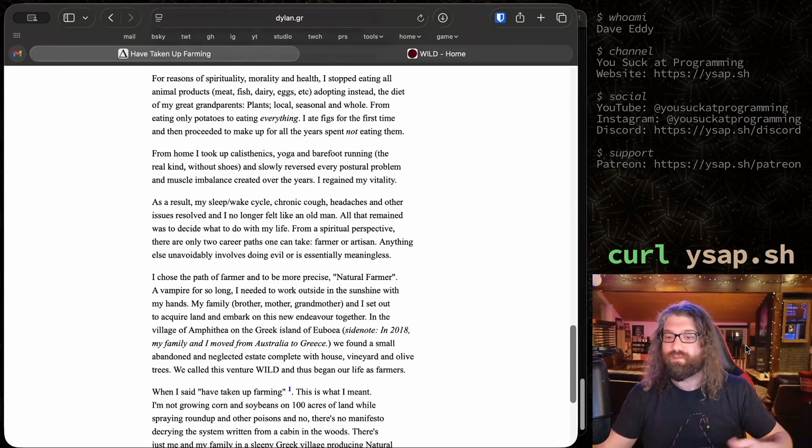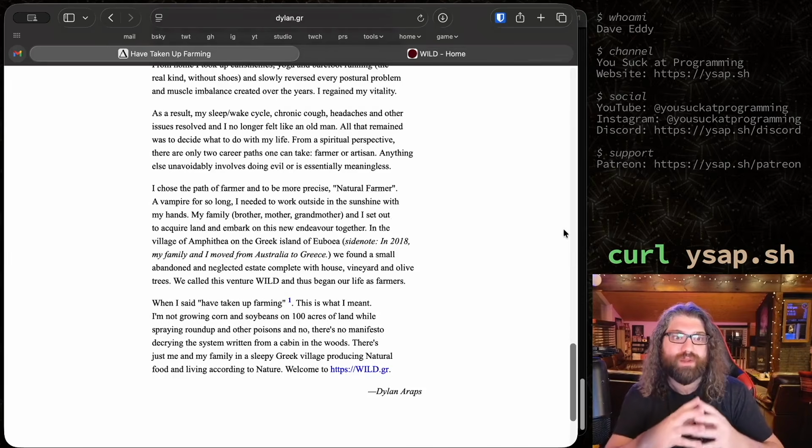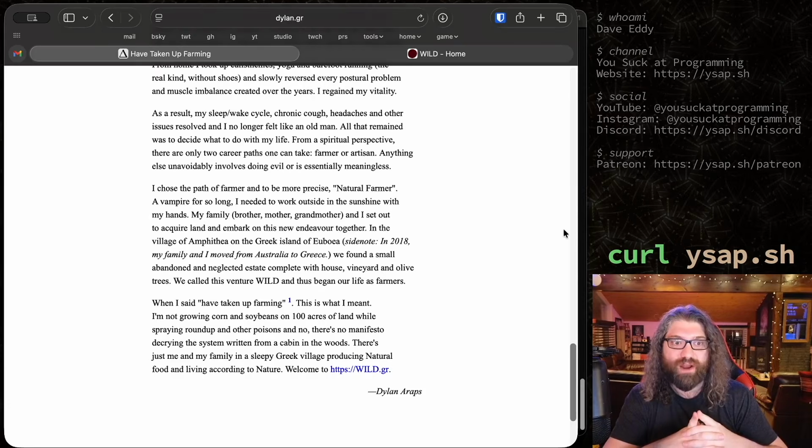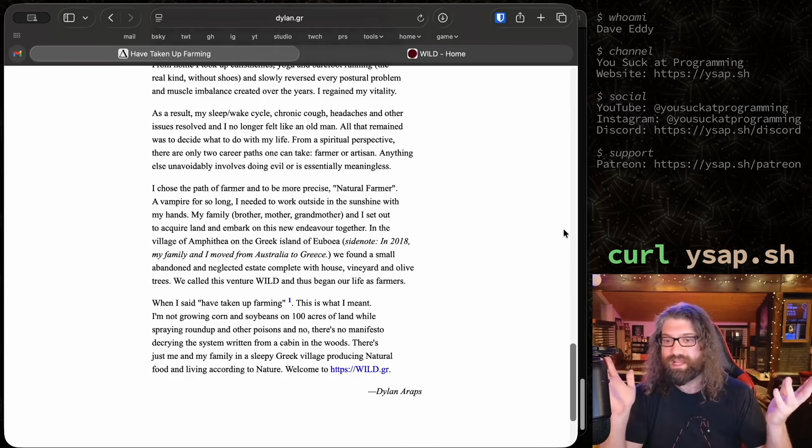So this makes sense. This is the Wild website that we have open here to check out that he linked above. When I said I've taken up farming, this is what I meant. I'm not growing corn and soybeans on 100 acres of land while spraying Roundup and other poisons. And no, there's no manifesto decrying the system written from a cabin in the woods. There's just me and my family in a sleepy Greek village producing natural food and living according to nature. Welcome to wild.gr. That's incredible.